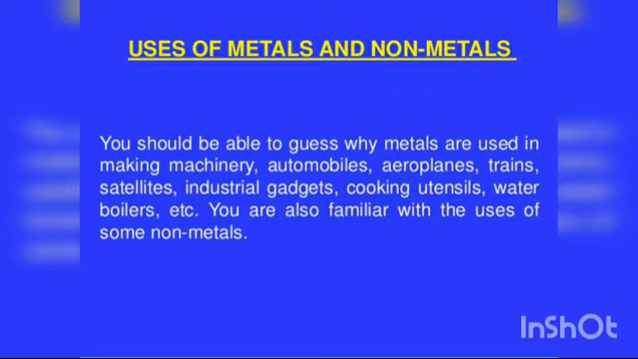Okay children, now we have come to the end part of this lesson, that is uses of metals and non-metals. You should be able to guess why metals are used in making machinery, automobiles, aeroplanes, trains, satellites, industrial gadgets, cooking utensils, water boilers, etc. You are also familiar with the uses of some non-metals which are essential for our daily life. That also I am going to tell using the slides.